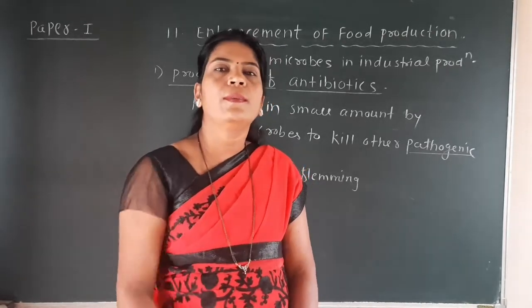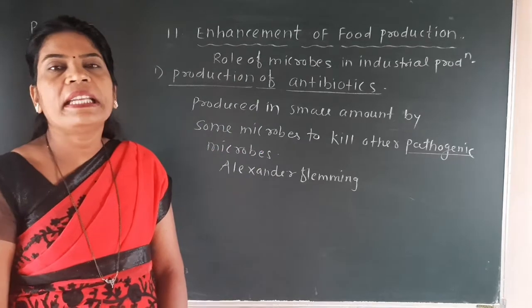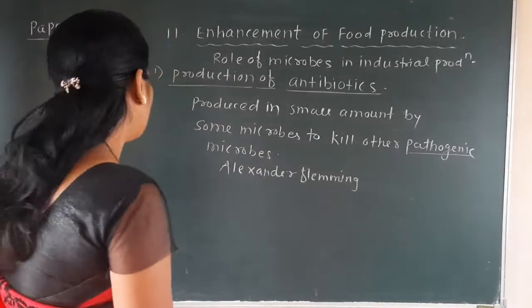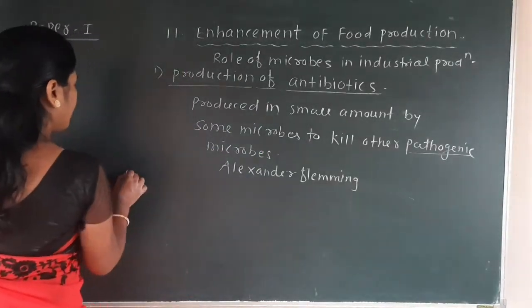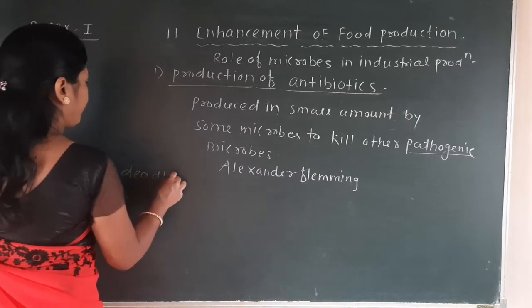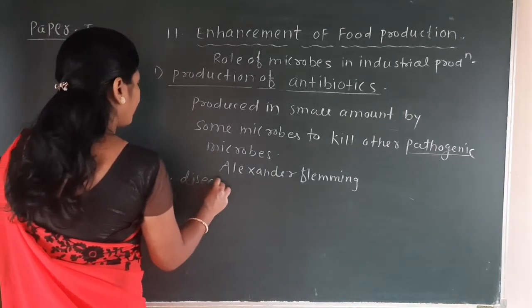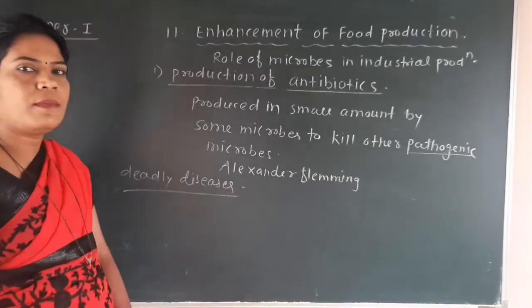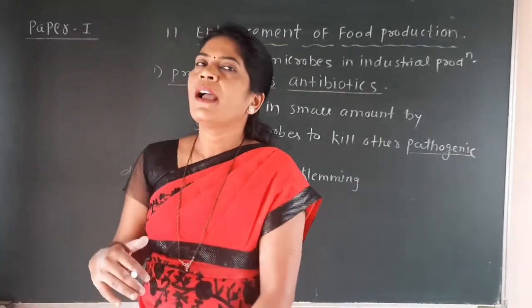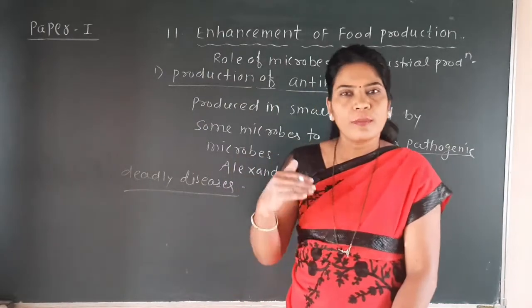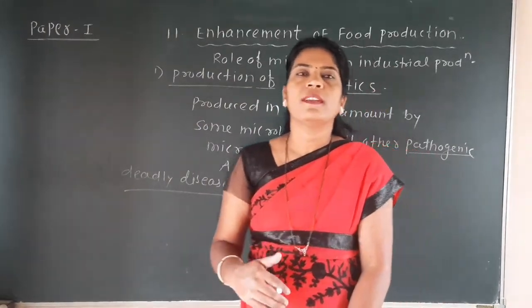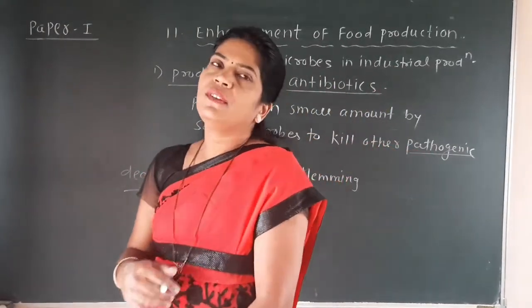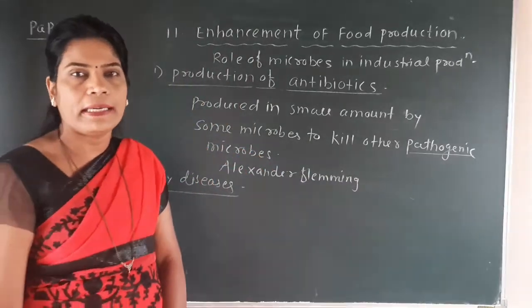After the discovery of the antibiotic, we can cure various deadly diseases. Which diseases do we call deadly? Deadly diseases are those diseases which, after forming in the body of a human being, cause the death of that person.